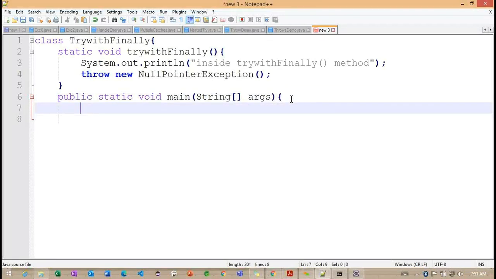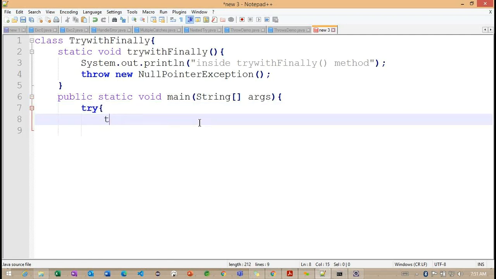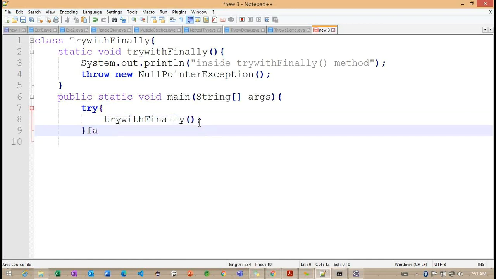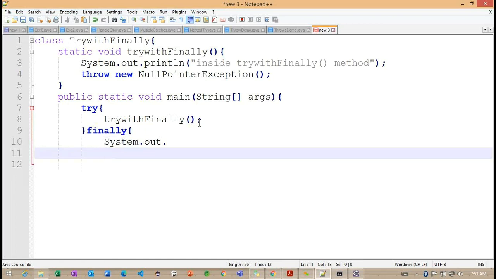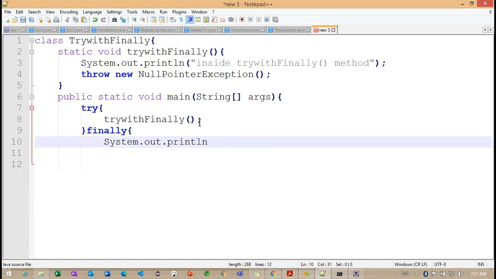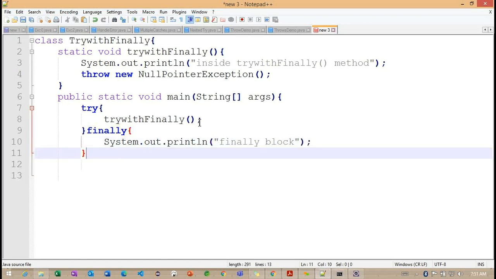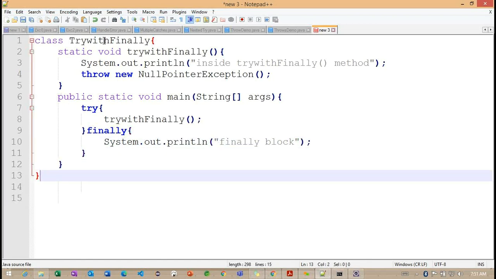Now, after defining this main method, we need to call this particular method. I'm calling the try with finally method inside it. System.out, finally block. And close, and main also.